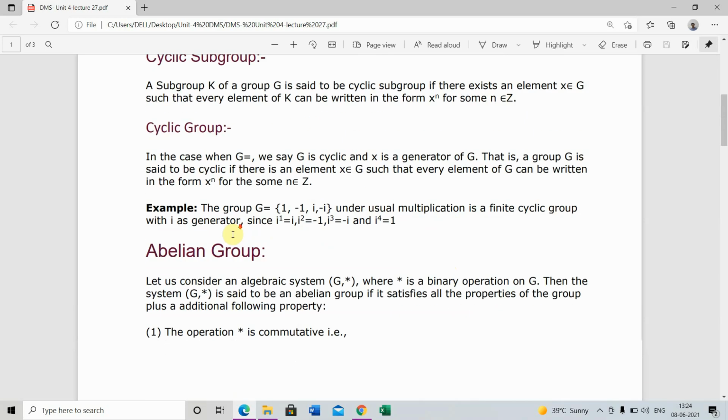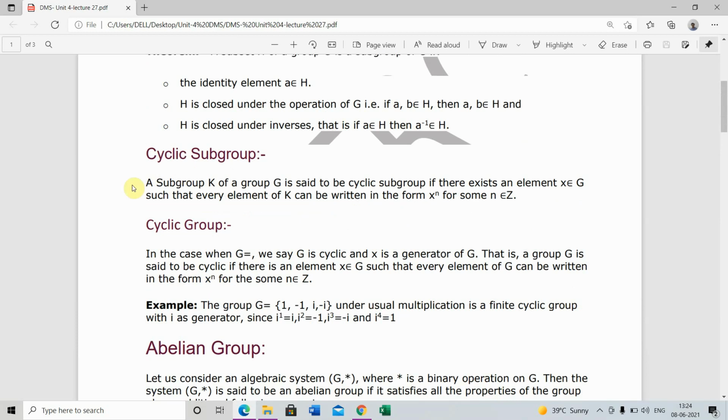Cyclic subgroup. A subgroup K of a group G is said to be a cyclic subgroup if there exists an element x belongs to G such that every element of K can be written in the form of x power n for some n belongs to Z. Cyclic group. In the case when K equals G, we can say G is cyclic and x is a generator of G.